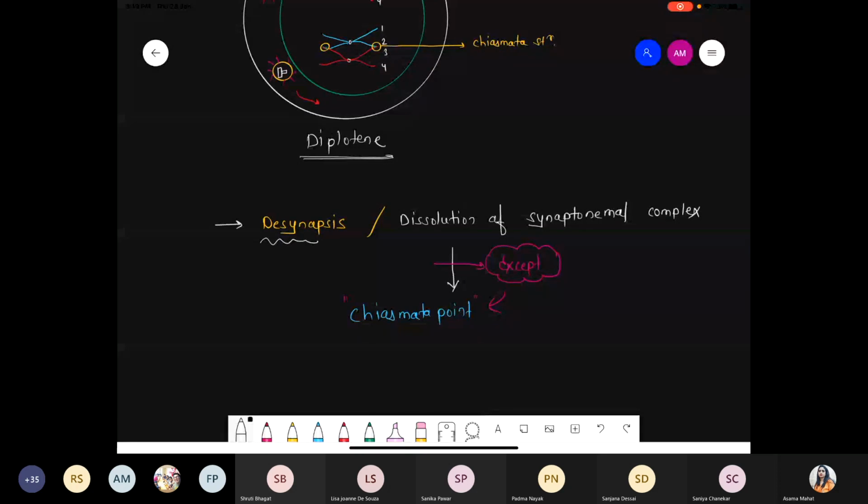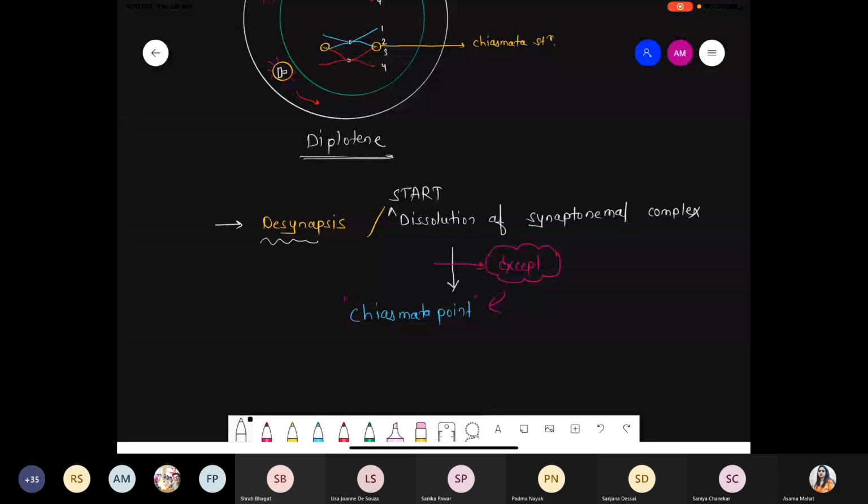During the zygotene phase. Desynapsis is the exact reverse scenario: the synaptonemal complex formed during zygotene starts dissolution, degradation and removal during the diplotene phase. Except at the chiasmata point, the entire region of the synaptonemal complex slowly starts to degrade.